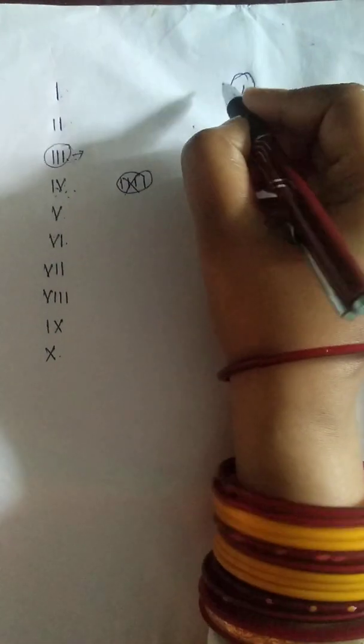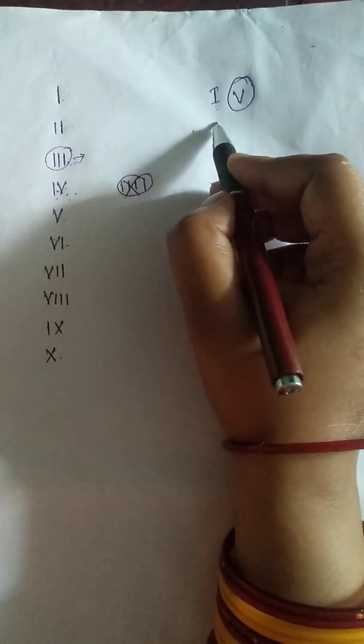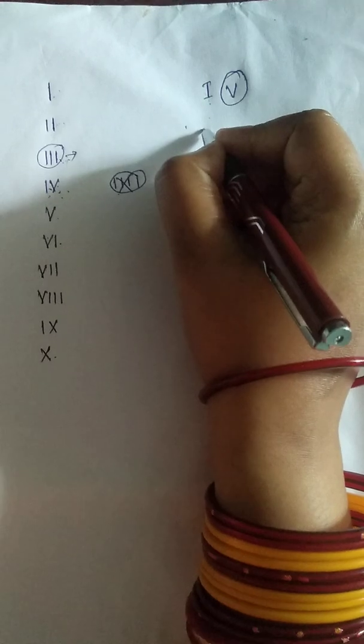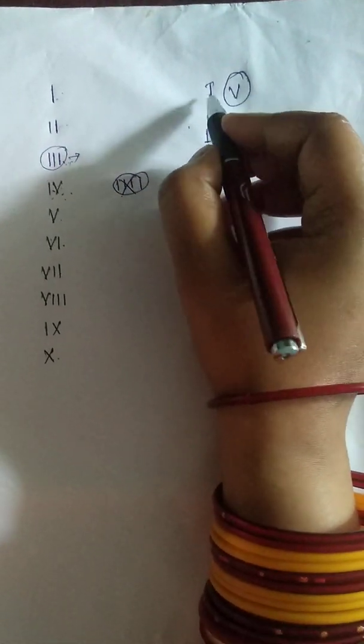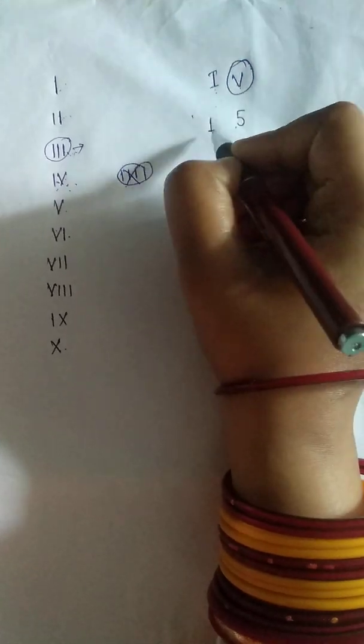Like I have written here I. According to Hindu Arabic numerals, I means 1, and V means 5. As this 5 is greater than 1, we will subtract. 5 minus 1 is how much? 4.